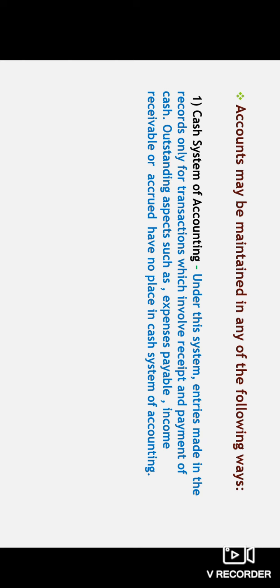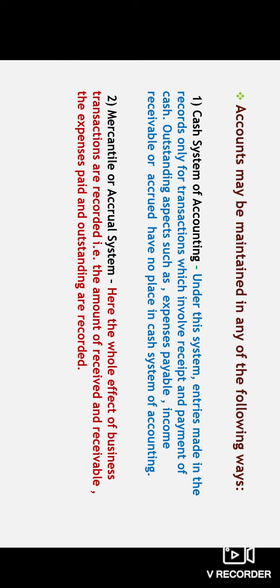Outstanding aspects such as expenses payable, where the expenses are not paid but are going to be paid, and income receivable or accrued, are not considered here. This system will record only transactions related to cash.